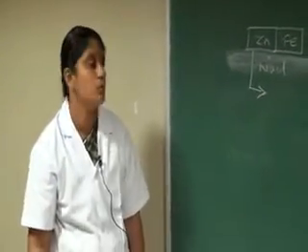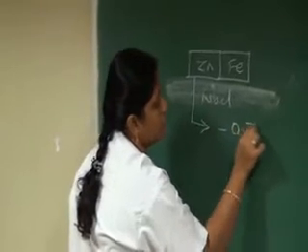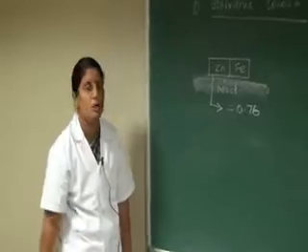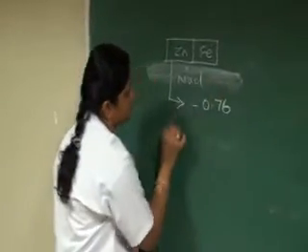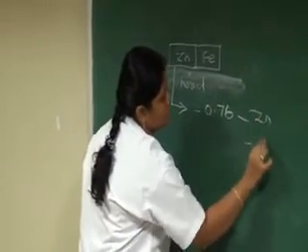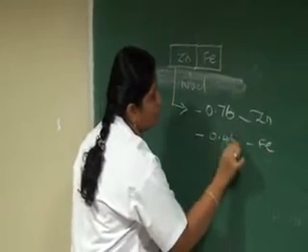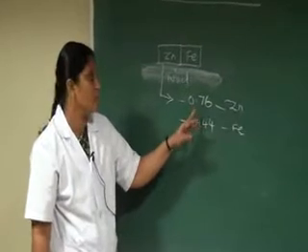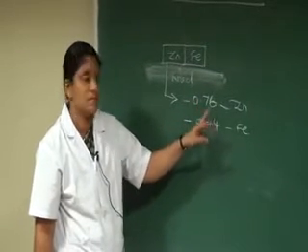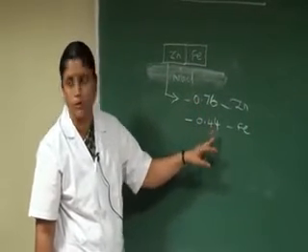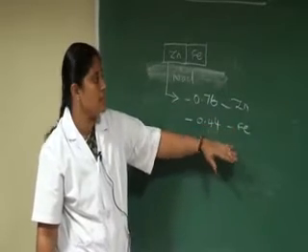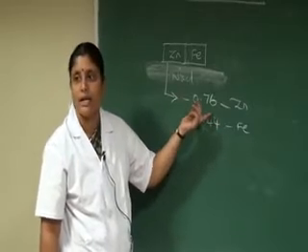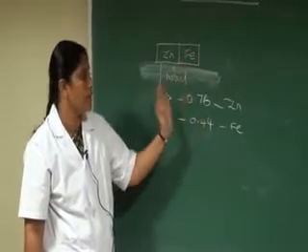Zinc has a high negative electrode potential. In the EMF series, zinc has minus 0.76 and iron has minus 0.44. Comparing zinc and iron, zinc corrodes more vigorously because it has the higher negative reduction potential, so it gets corroded faster than the other.